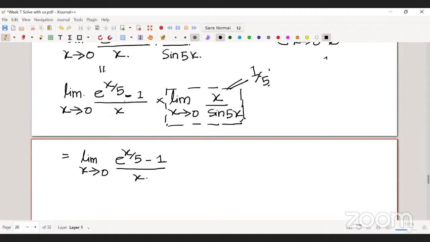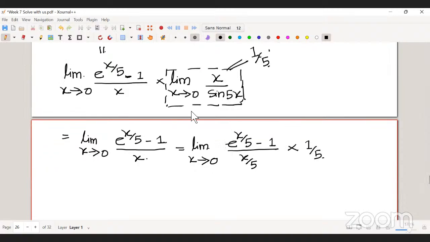So what we'll do now, this is nothing but, x tends to 0, minus 5x by 5 into 5, right? And this we can take equal to y, which gives 1 by 5.